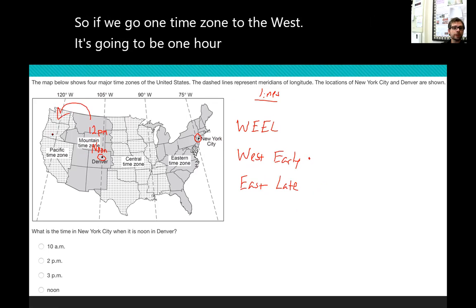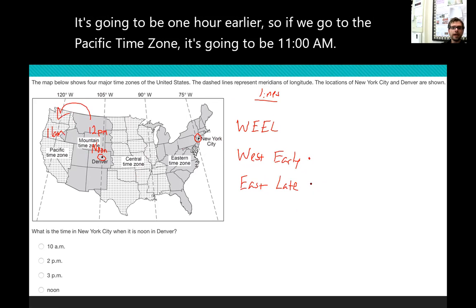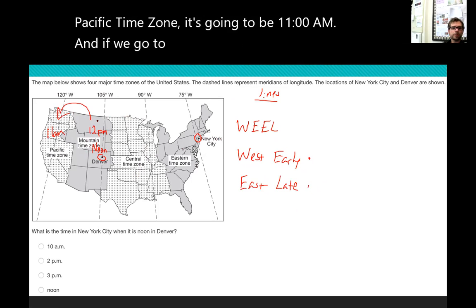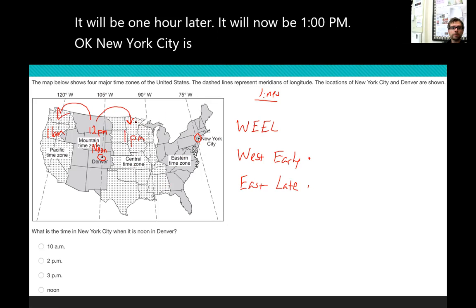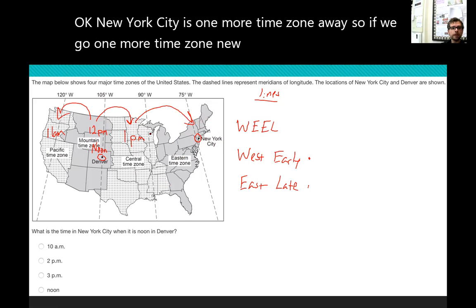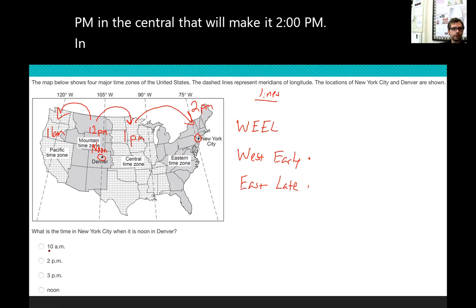So if we go to the Pacific time zone, it's going to be 11 a.m. And if we go 1 time zone to the east, it will be 1 hour later. It will now be 1 p.m. Okay, New York City is 1 more time zone away. So if we go 1 more time zone, New York City is over here. If it is 1 p.m. in the central, that will make it 2 p.m. in the east. So our answer here is 2 p.m.